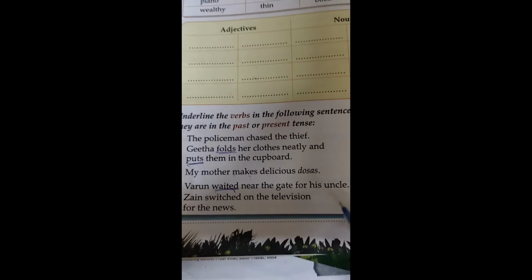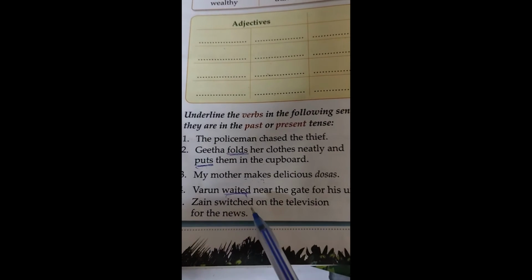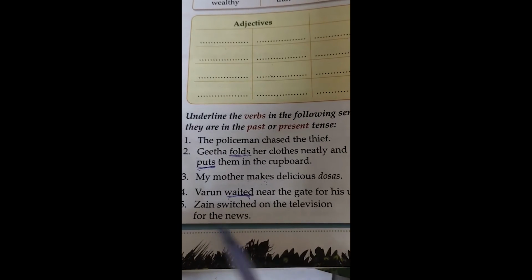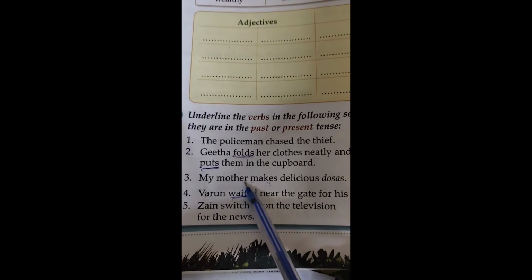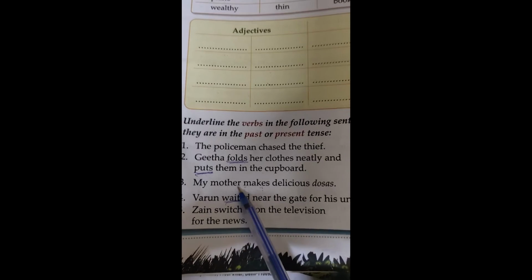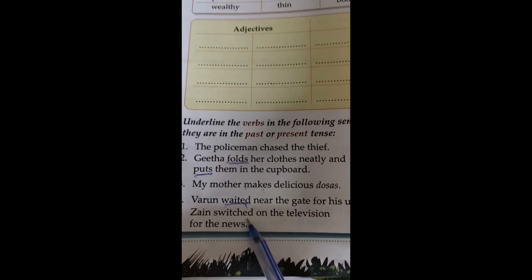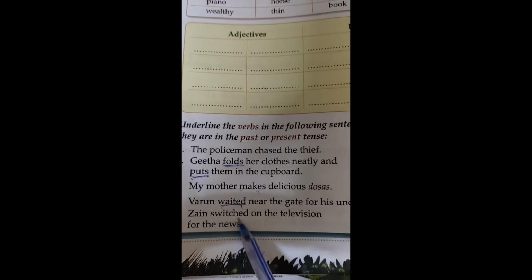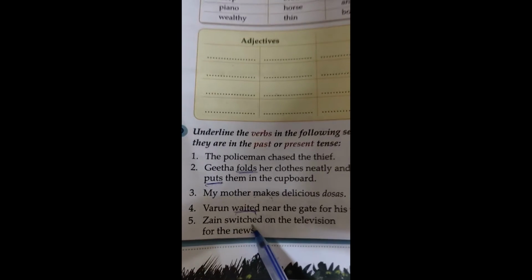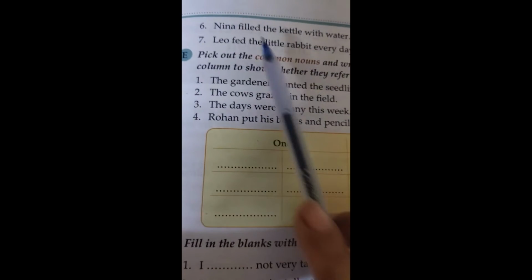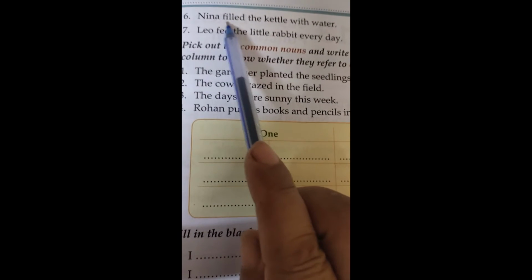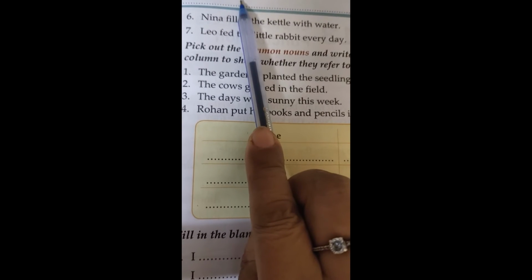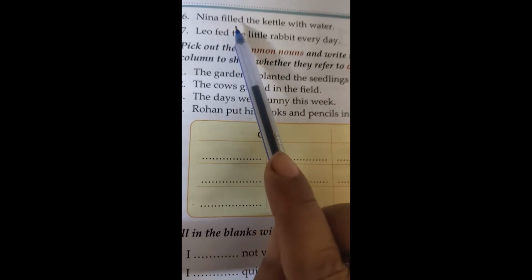More verbs there? No. Number 5, Jane switched on the television for the news. See here, not only will switch be in present form, but it is in the past form. Switched, ed, right? So this is the past form of the verb. Now number 6, Nina filled the kettle with water. See, where is the verb? Filled, right? If it were only fills, then it would be in the present form, but it takes ed also, right? So it is in the past form.